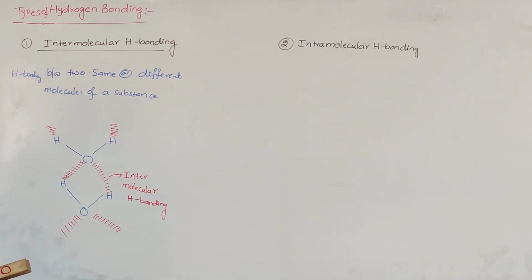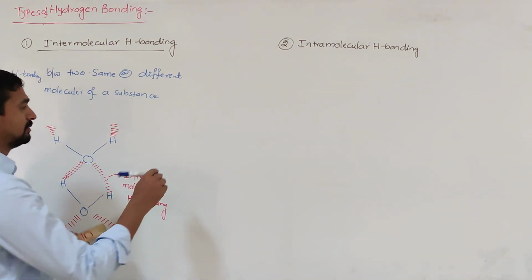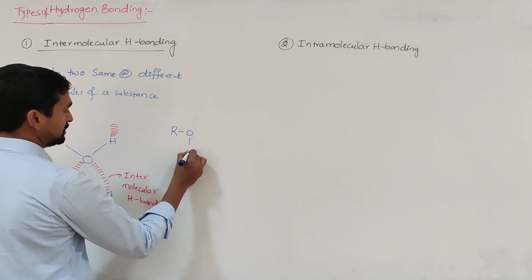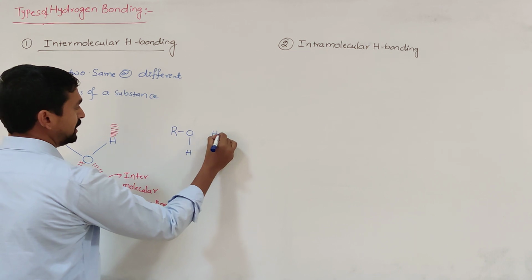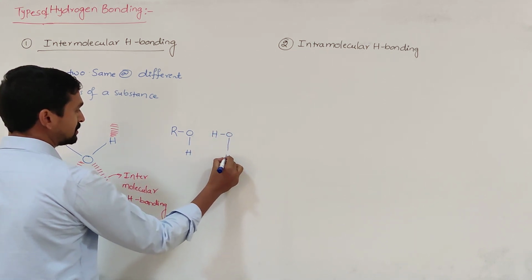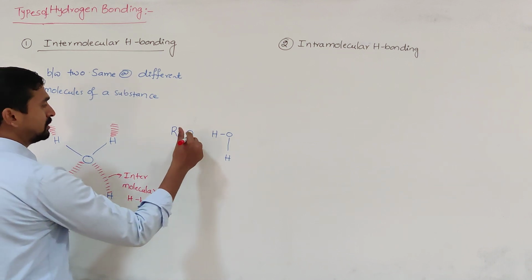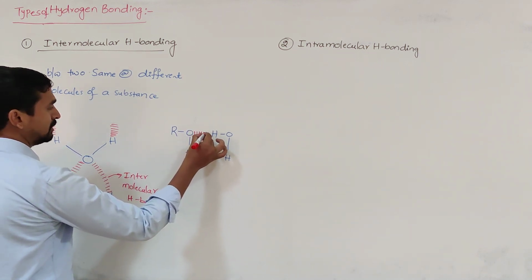Not only that one, for example, let us take alcohol. ROH is there, and HOH is there, between different molecules, between alcohol and water. So the most electronegative atom oxygen and the hydrogen atom which is attached to the most electronegative atom.